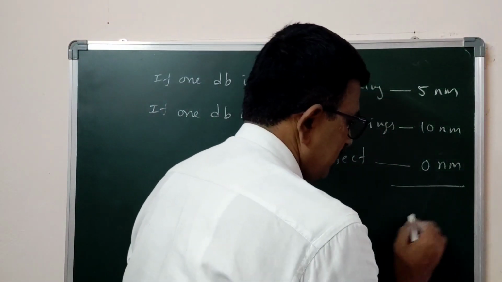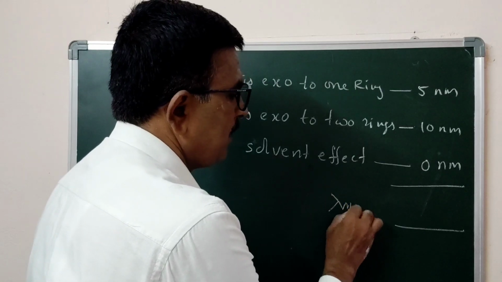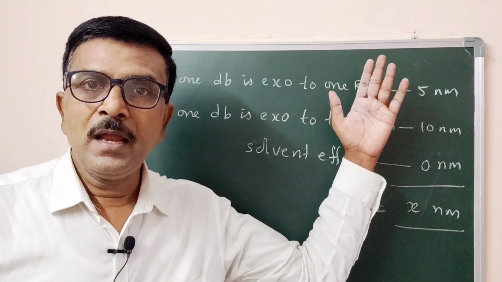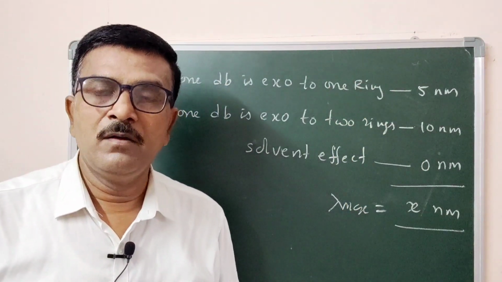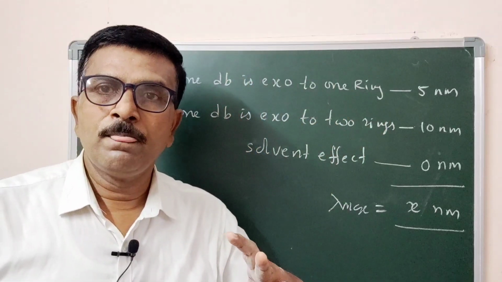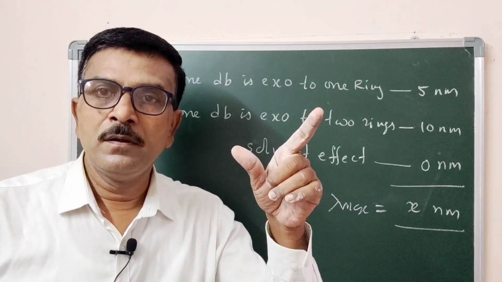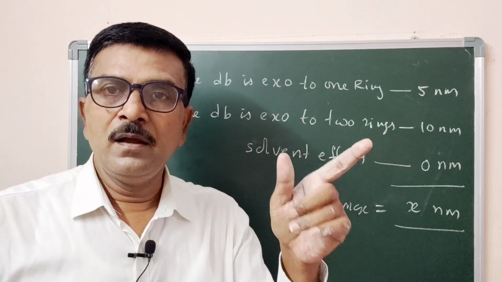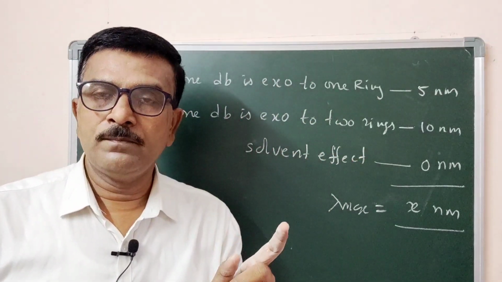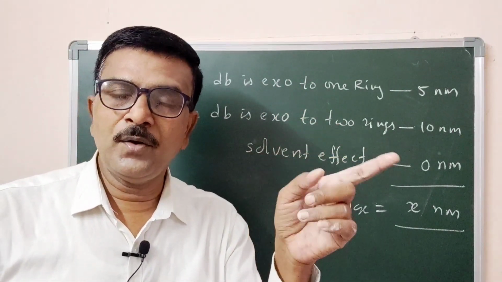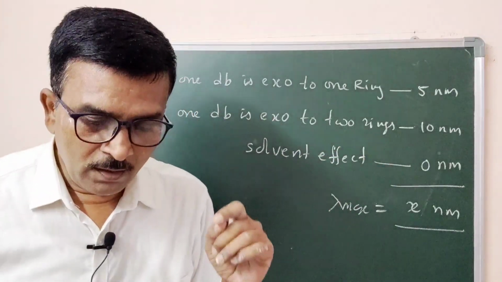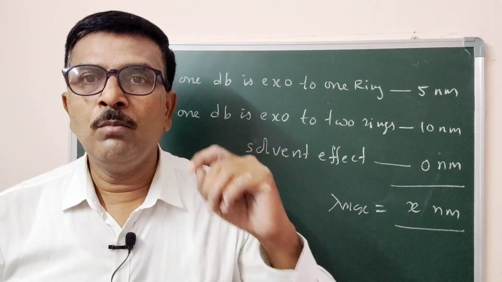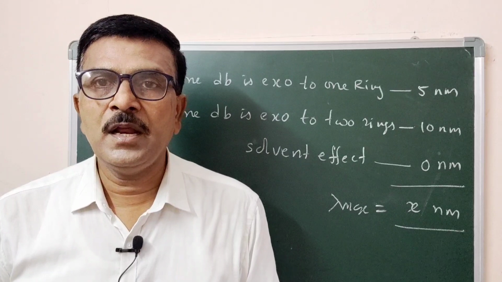Then lambda maxima is equal to some x nanometer. This is the way to calculate absorption maxima. First, choose the molecule and fix a basic unit. Observe whether the chosen molecule is acyclic, heteroannular or homoannular. If it is acyclic or heteroannular, consider 270 nanometer as the basic unit. If the selected molecule is homoannular, then we should consider 253 nanometer as basic.